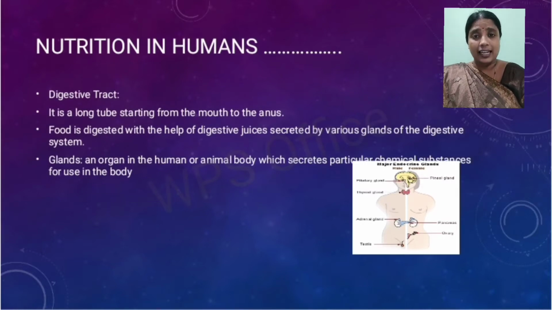Now what is a gland then? A gland is nothing but an organ which releases some chemical substances in the body. If we talk about salivary glands, these glands are present in our mouth, and they secrete saliva. This saliva is a chemical substance, and it also plays an important role in the digestion of food.